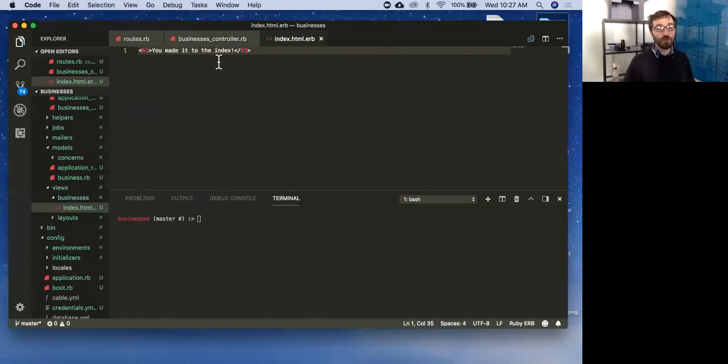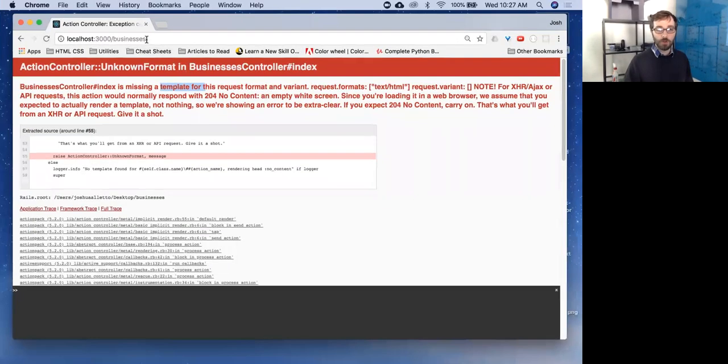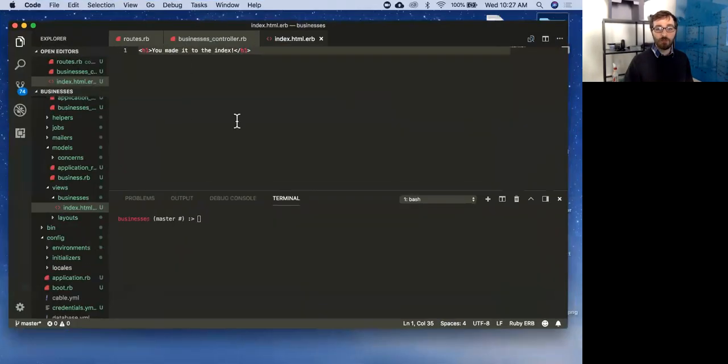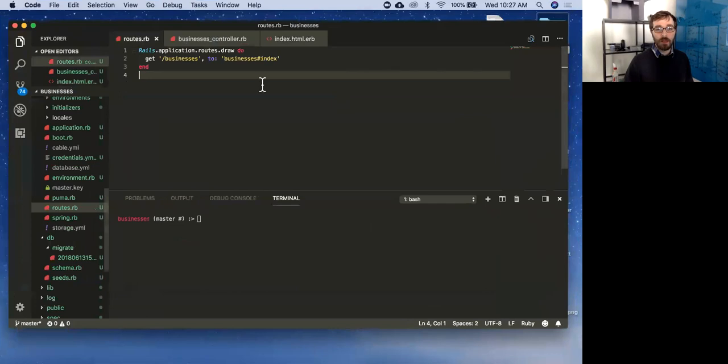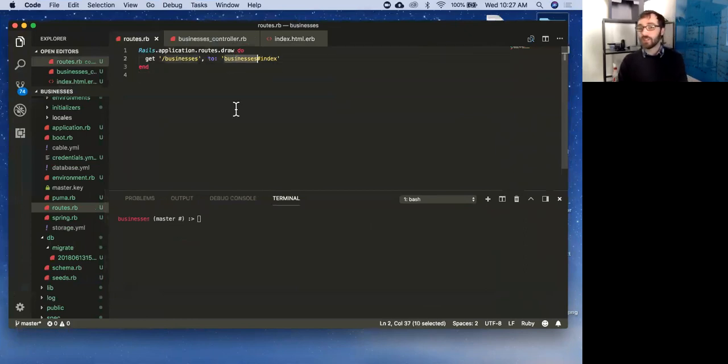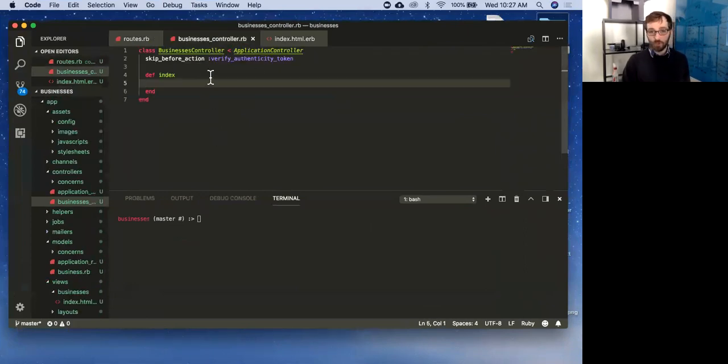Cool. So real quick, we're going to do this one more time. We will make a GET request to /businesses. It will get to our app and hit our routes. It will find that that route exists, and it will know I need to go into the businesses controller and run the index action. It'll jump into my businesses controller, find that I have an index action.